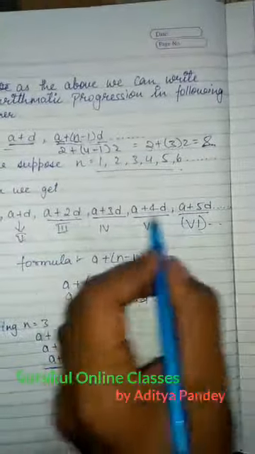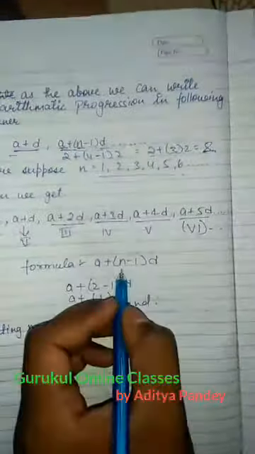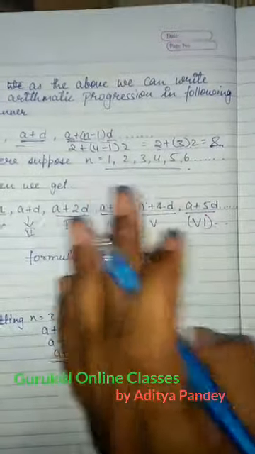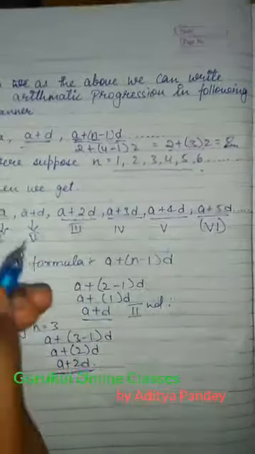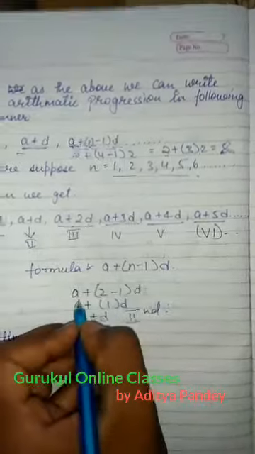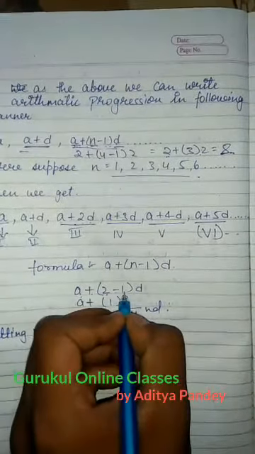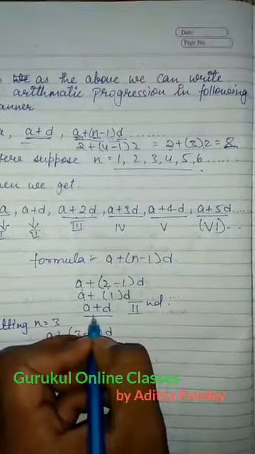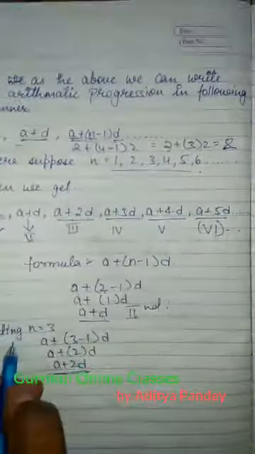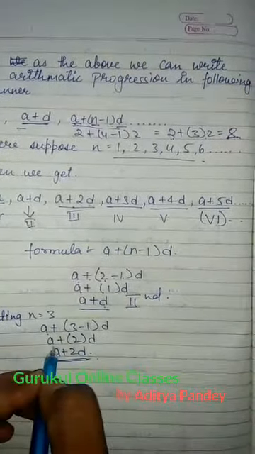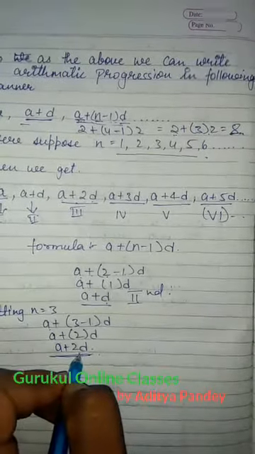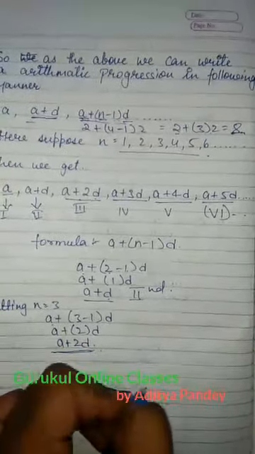If you ask why this is happening like this, it is not that difficult to derive. Suppose we put n equal to 1, n equal to 2, n equal to 3, and so on. If we put n equal to 2, then a plus 2 minus 1 d gives a plus d, the second term of that series. If we put n equal to 3, then a plus 3 minus 1 d gives a plus 2d, and this will continue.